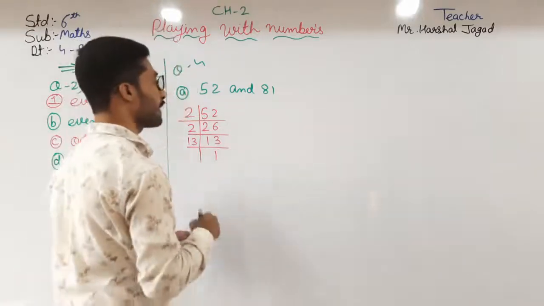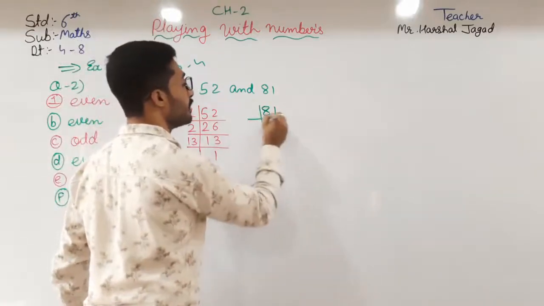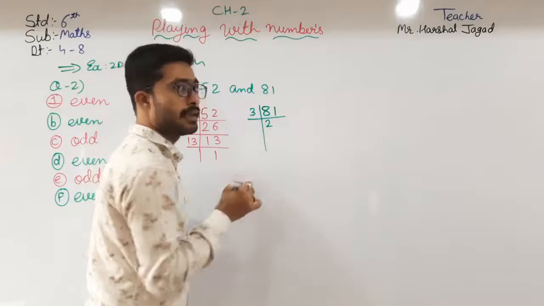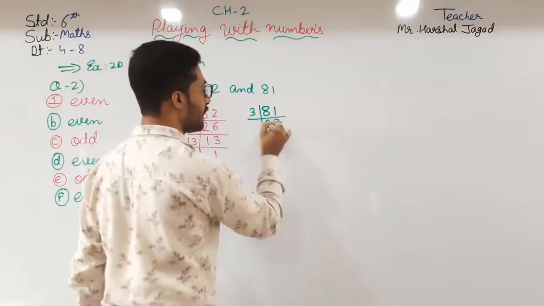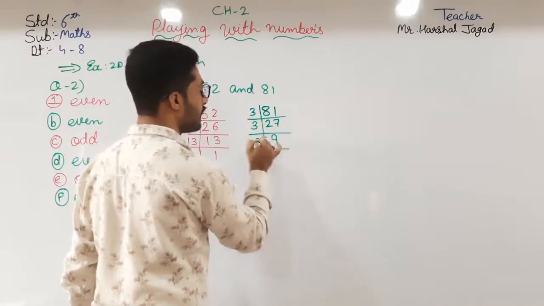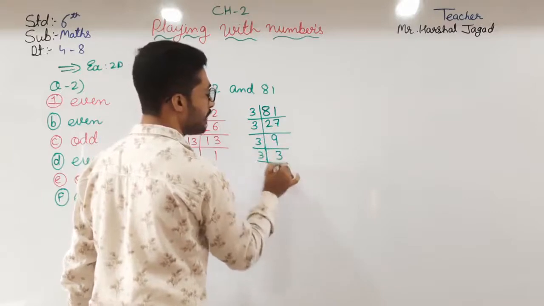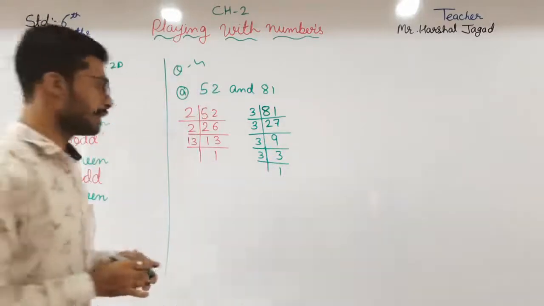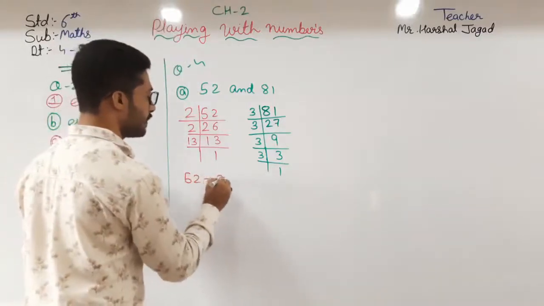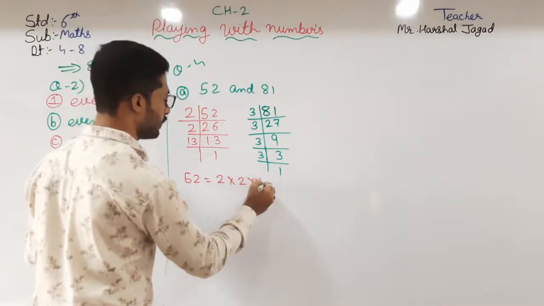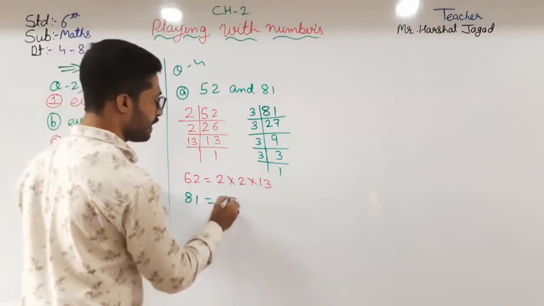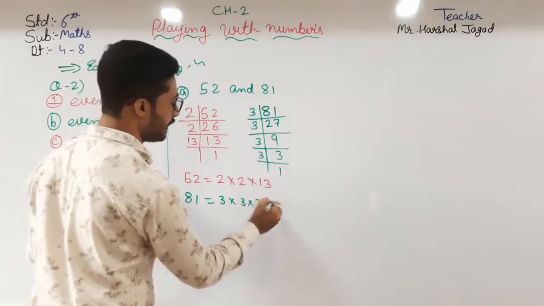Now finding the factors of 81: 3 twos are 6, 3 sevens are 21, 3 nines, 3 threes, and 3 ones. So the factors of 52 are 2 into 2 into 13, and 81 is 3 into 3 into 3 into 3.